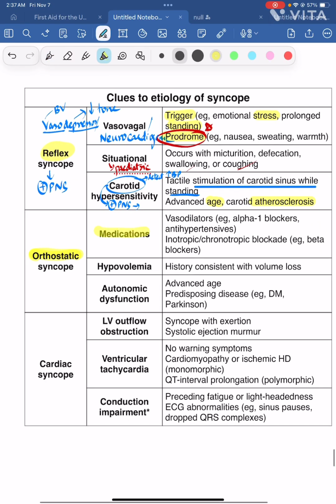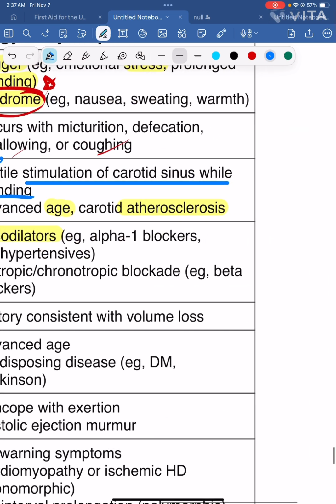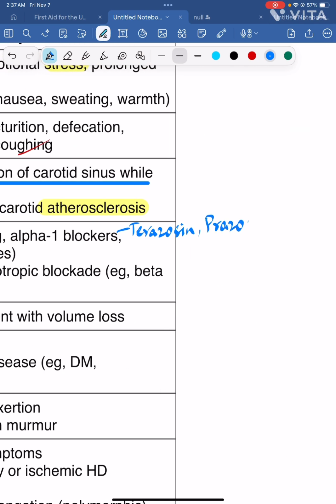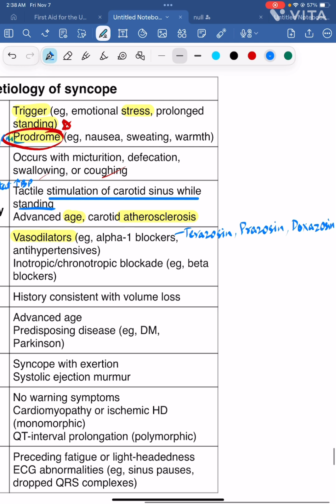Orthostatic syncope medications like vasodilators, alpha blockers. If we are talking about alpha blockers, it is terazosin, prazosin, doxazosin. Now there are some drugs which have alpha-1 blocking properties. Those include antipsychotics, tricyclic antidepressants, and antihistaminics. These are the drugs which have alpha-1 blocking properties.